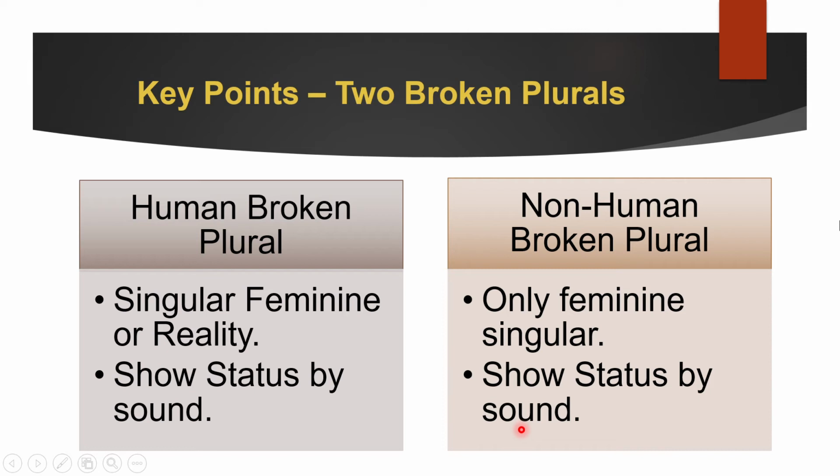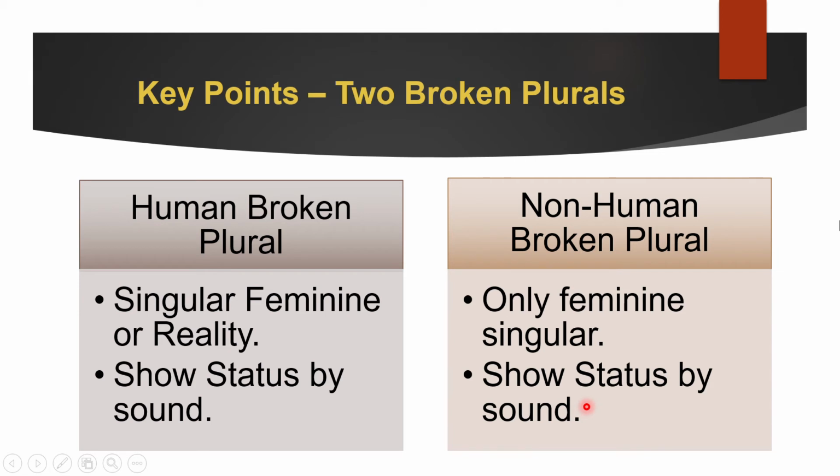It doesn't have any combination ending sound, so we might think that it's singular. But if we look at the meaning, we find out that a'malun means works, which means it is plural. So that's how we know that it's a broken plural, because the word itself is broken, and it will show the status by sound, which means that a'malun is rafa because of the un sound. Clear?